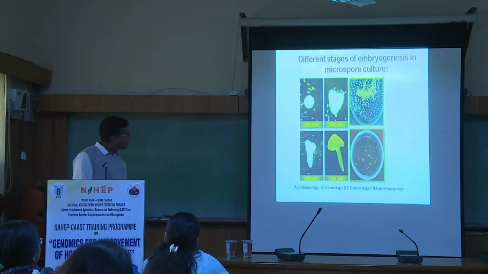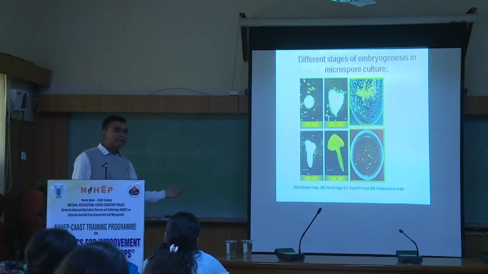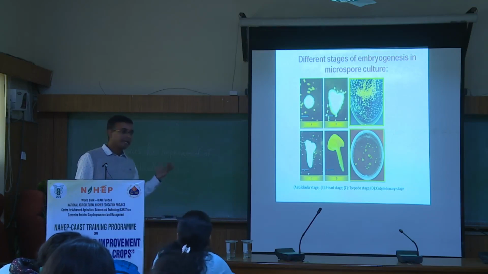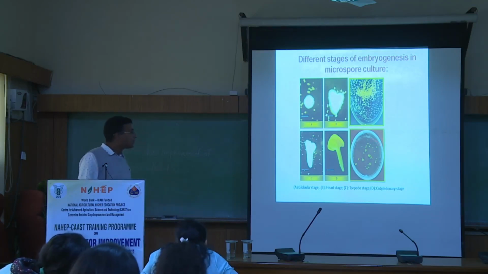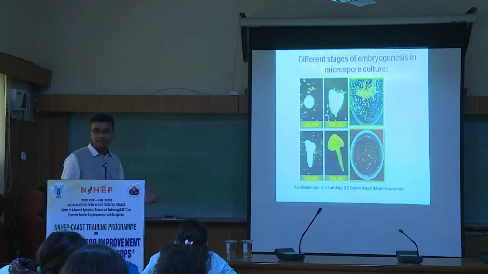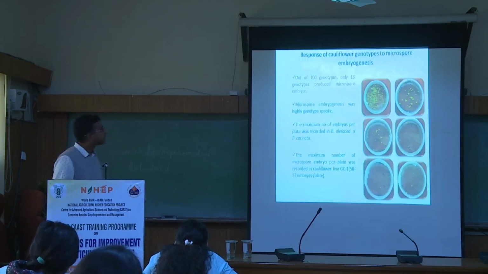This kind of haploid embryo, you see some of the microspores are growing, but although all the microspores may be growing to certain points, they may not germinate and give the embryo, no? So in a plate you may get 20, you may get 30, you may get 100 also, no? So it is based on your protocol, what treatments you are giving and what genotypes you are using, that is also very important, no?